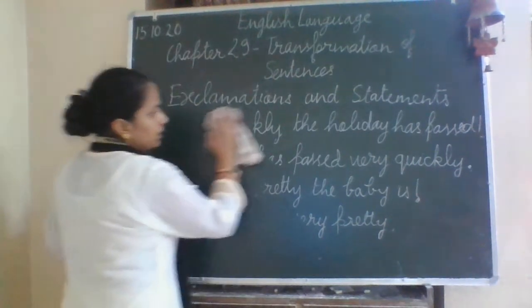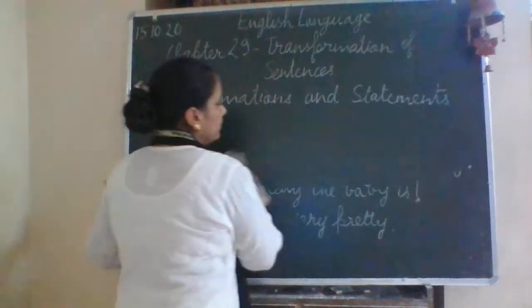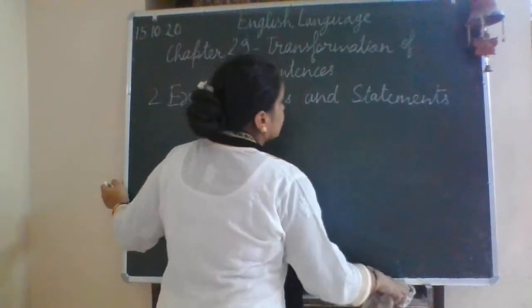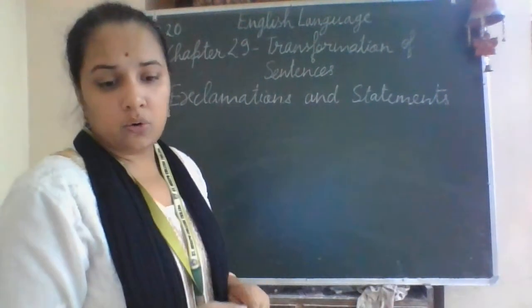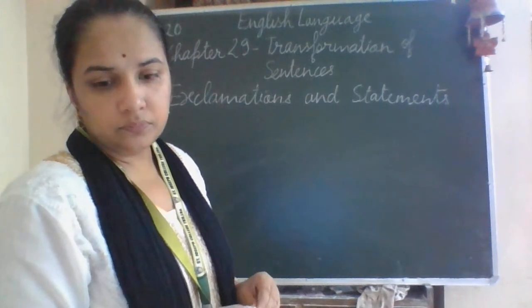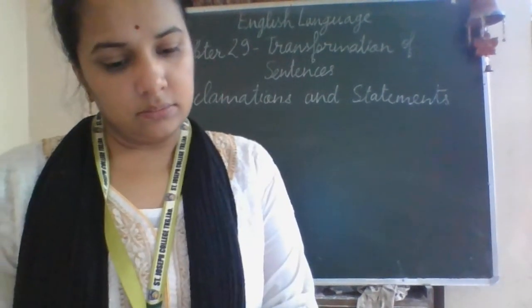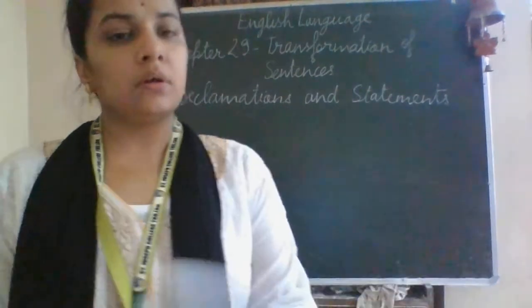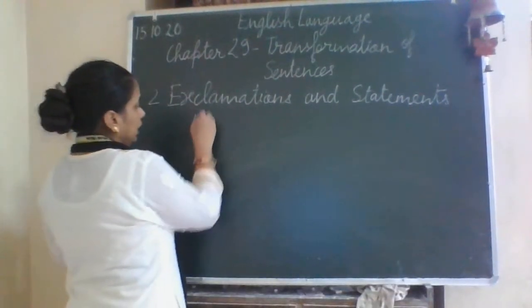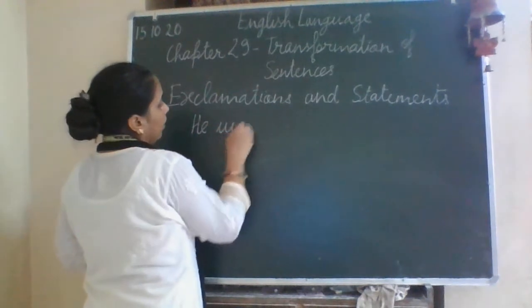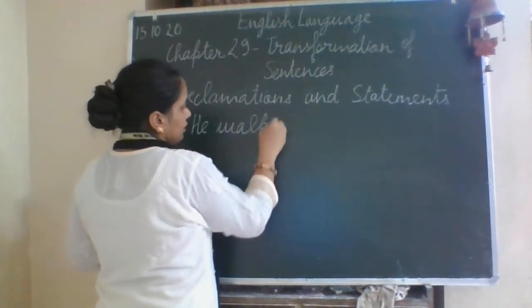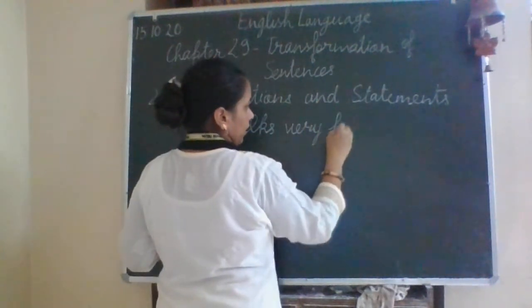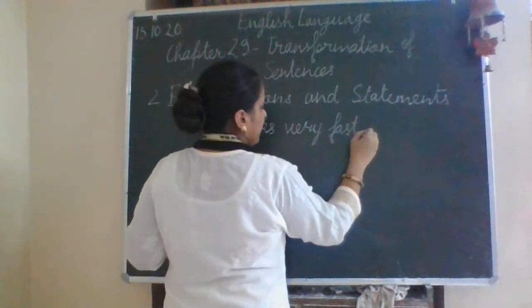Now let's take an example where we will convert a statement into an exclamation. He walks very fast.